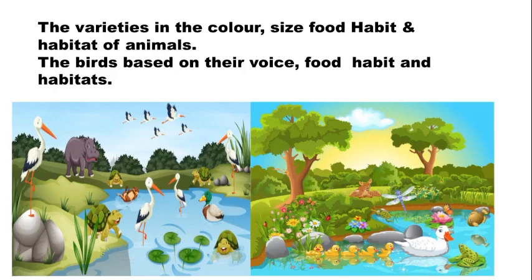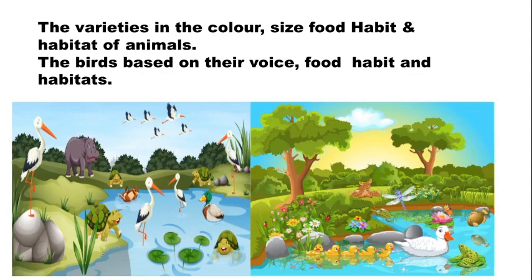They have seen a pond, and in that, many different types of birds and animals. So from this lesson we will get the varieties in the color, size, food habit and habitat of animals, and the birds based on their voice, food habit and habitats. In this pond you can see some different types of animals and birds: crane, hippo, tortoise, bear and duck babies, butterfly, deer, frog, etc.